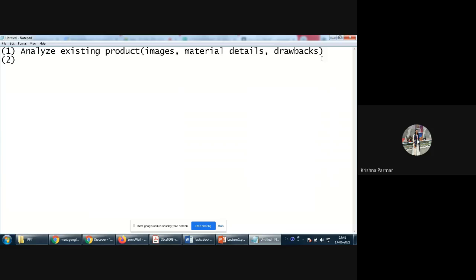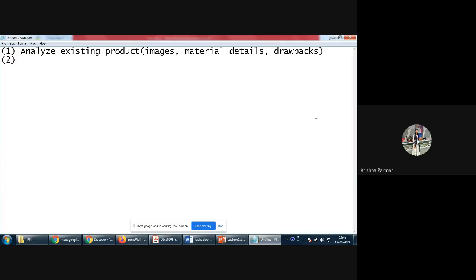So whatever the existing product is, you disassemble it first. Then you analyze it. By analyzing this product, you get to know that for each and every layer, this material is used to make this mask. Then you list out the drawbacks, whatever drawbacks you find when you use this particular platform. Okay. So you analyze your existing product.